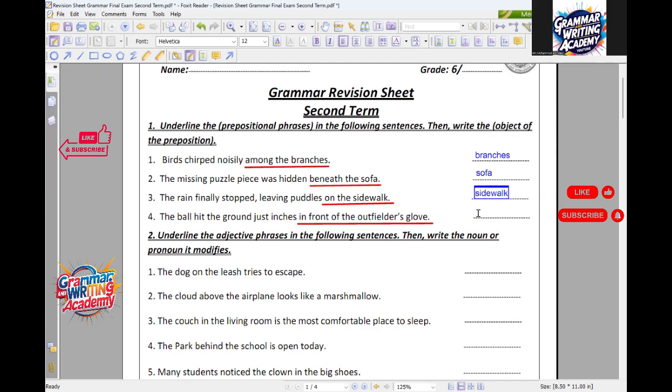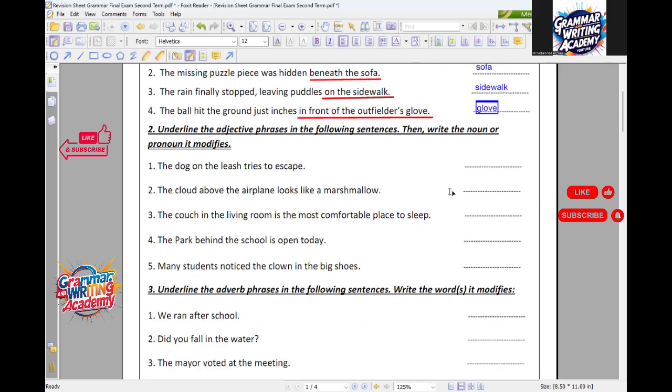And glove here for the fourth one. This is for the first question in the exam that you're going to have. I'm going to ask you to find the prepositional phrase. And by the way, by finding the prepositional phrase in the first question, I'm guiding you to the second question and the third question, because these two questions, the second and third, both depend on the prepositional phrases. Let's see how we can answer them.